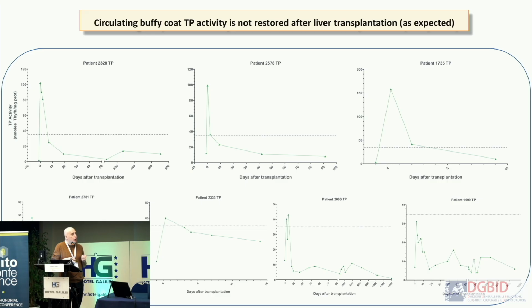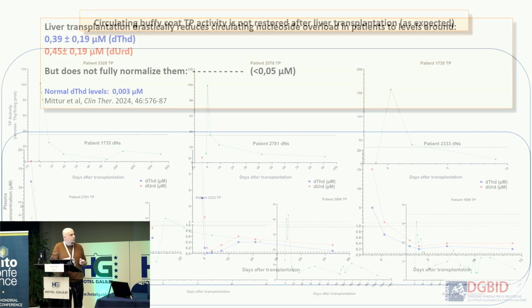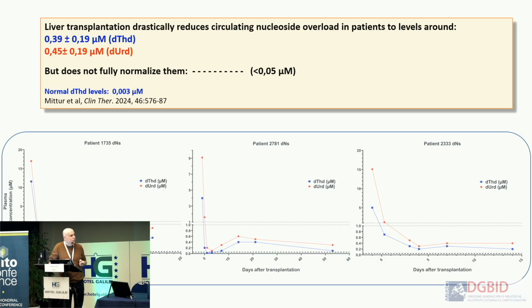It's true, these are not normal levels of thymidine phosphorylase. This is thymidine phosphorylase as a function of time after the transplantation. This is 5% of thymidine phosphorylase of normal people. So you don't do anything, but at the beginning, just after the graft, you see a very transient small peak of thymidine phosphorylase. And this can influence the fact that in the first part after the transplantation you see something in vitro degradation. You take the blood, you leave the blood here, and you are reducing. So the levels in the patients are not these ones, but are probably more these ones, okay? But anyway, this is probably not very important.